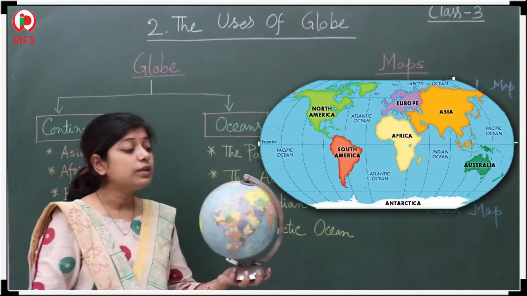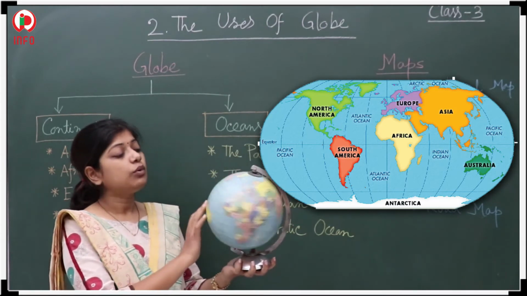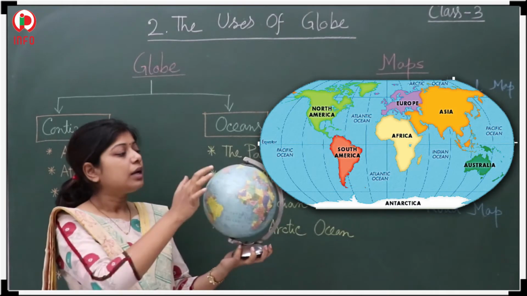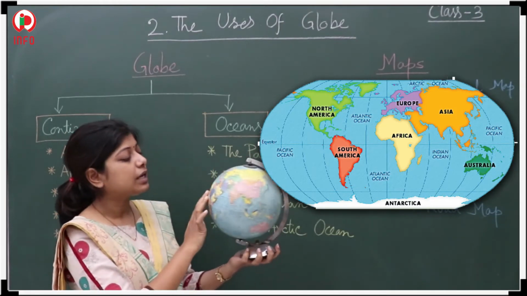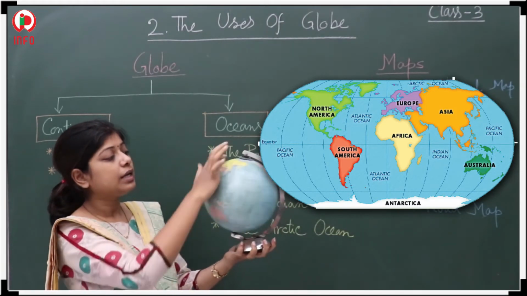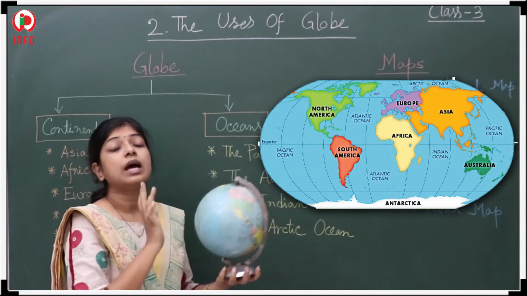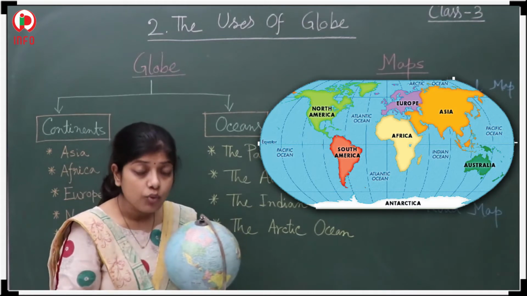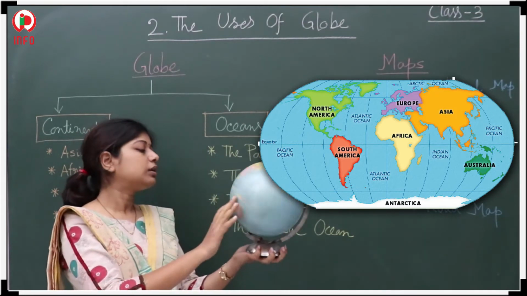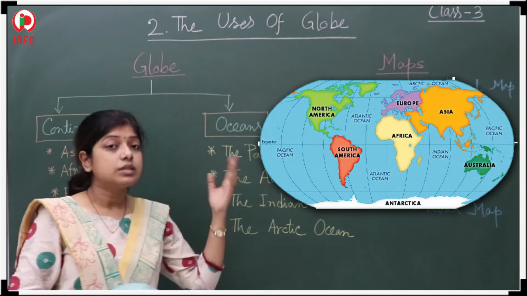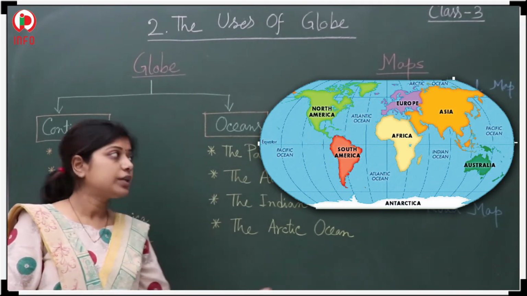So now if you look at the globe, you will be able to see this portion is land, this one is also land, here also land. But what about this portion, the blue color? That one is the ocean. These are all the ocean. So we will learn about them, and side by side we will learn about the continents also.